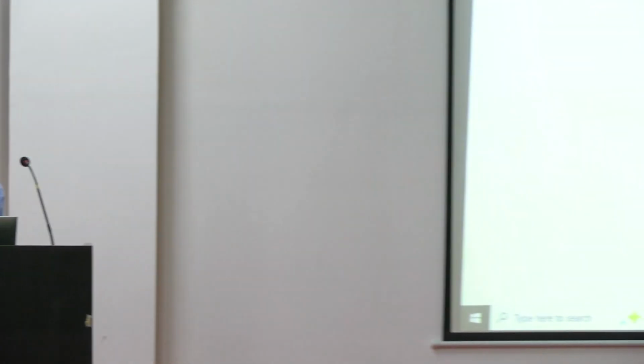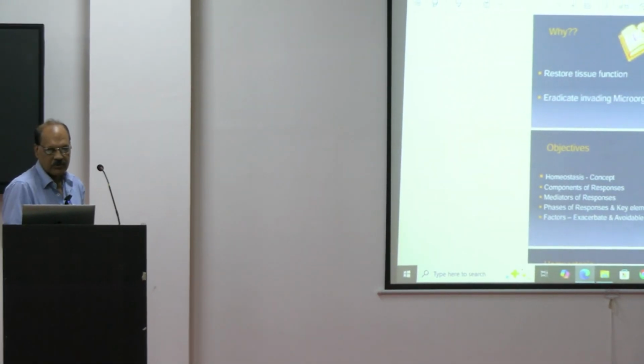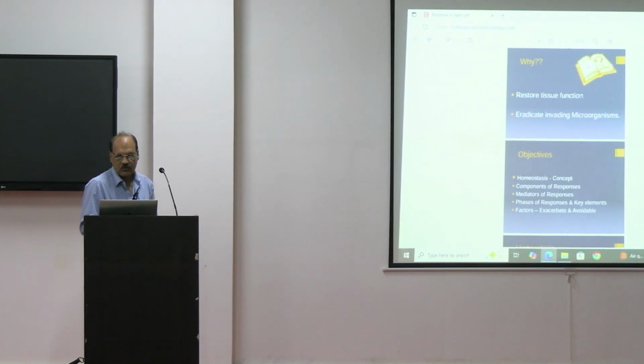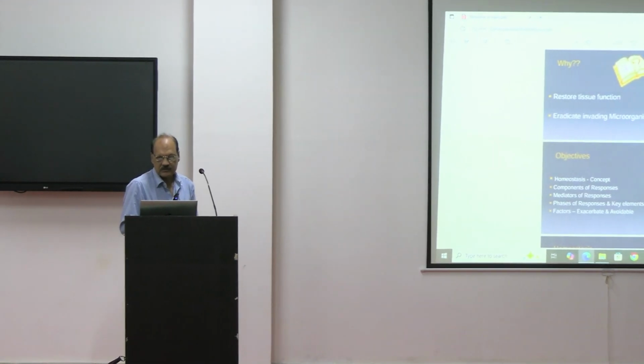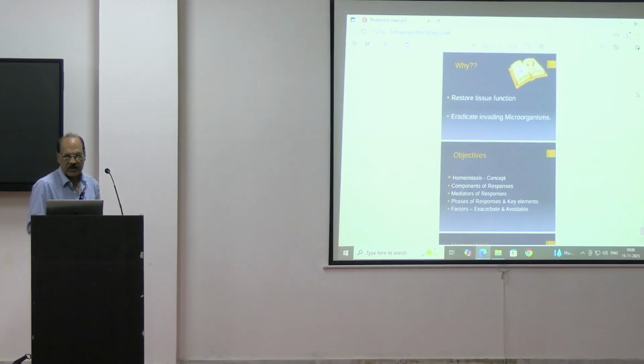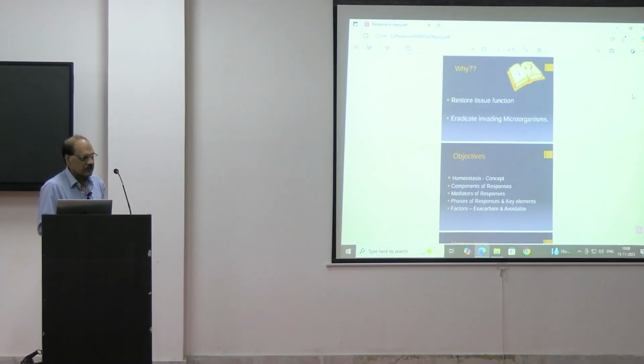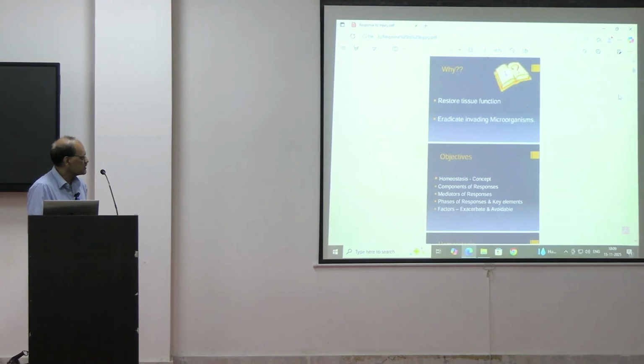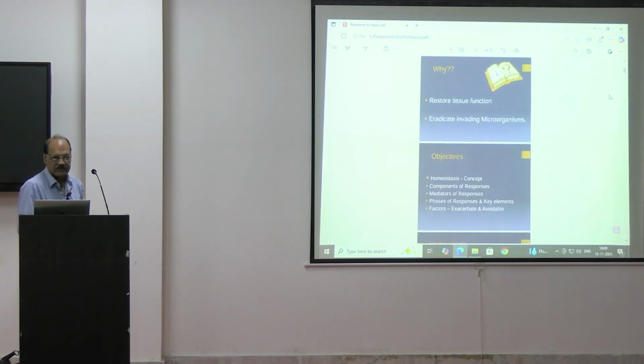Today's topic is metabolic response to injury. Why is this topic important? It is due to restoration of the tissue function. Our body has a unique way of protecting us. If any injury occurs, it may be trauma or maybe a surgery, it can give rise to restoration of tissue function, and second is eradicating the invading organism.